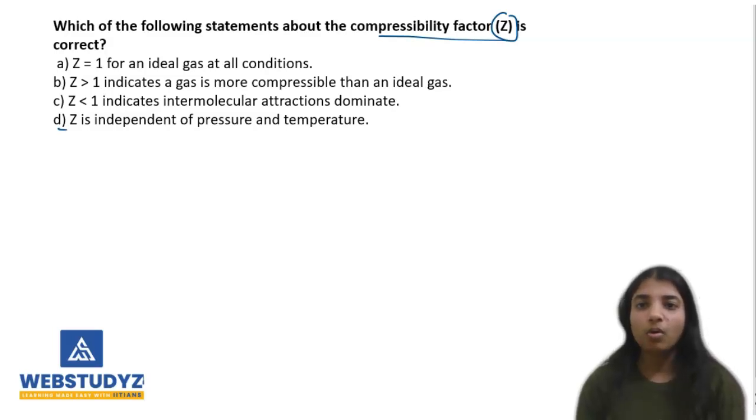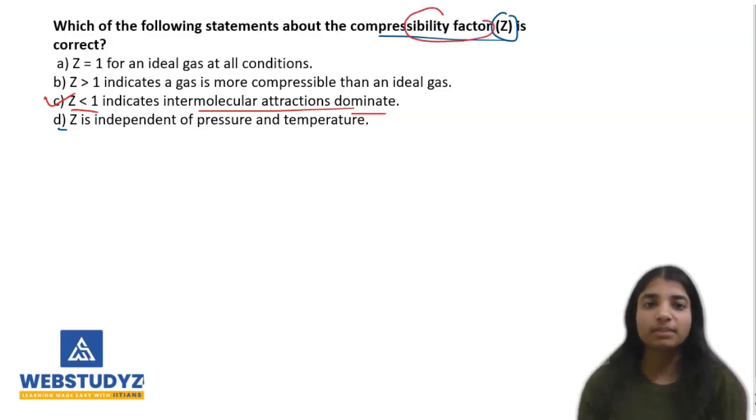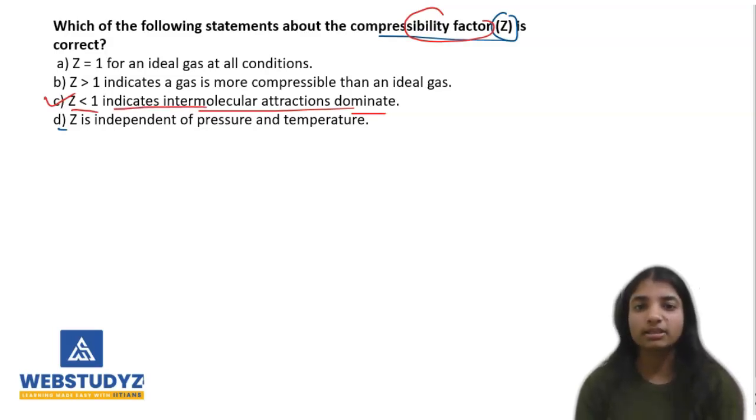We know that when Z is less than 1, it indicates that intermolecular attraction dominates. So this is the answer to this question.